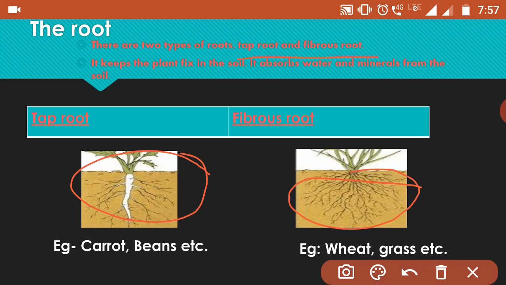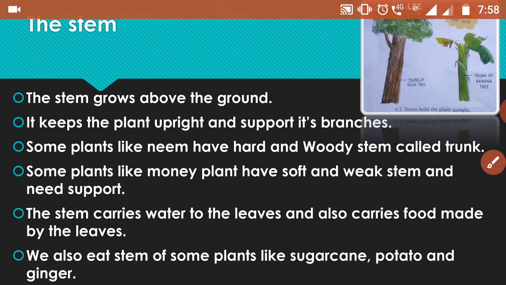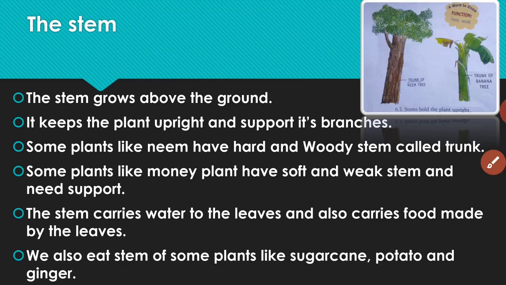It has a vein-like structure, right? You can see these veins are spreading. Okay, so examples of taproot are carrot and beans, and examples of fibrous root are wheat, grass, etc. Okay, next we'll see the stem.